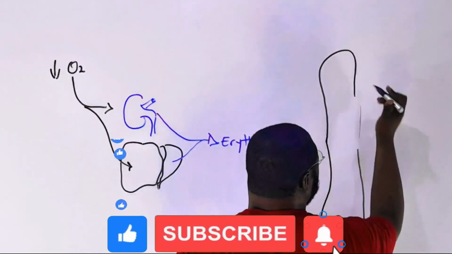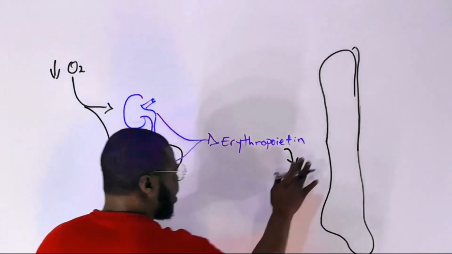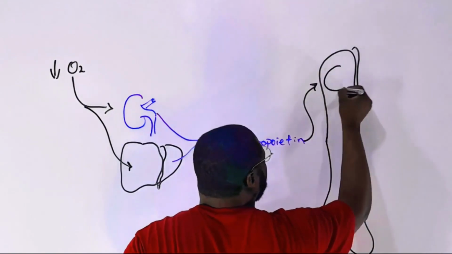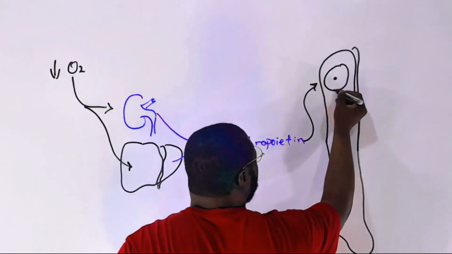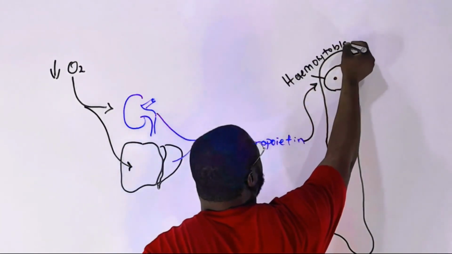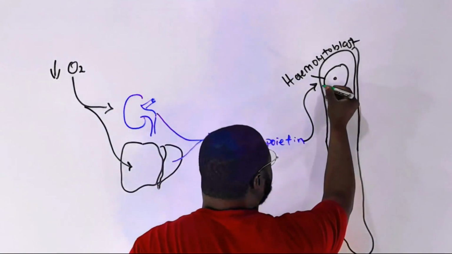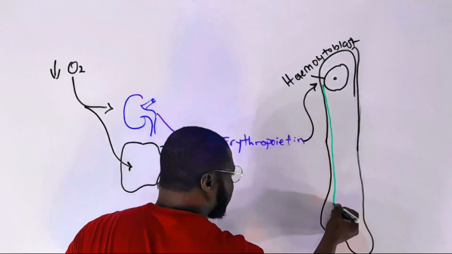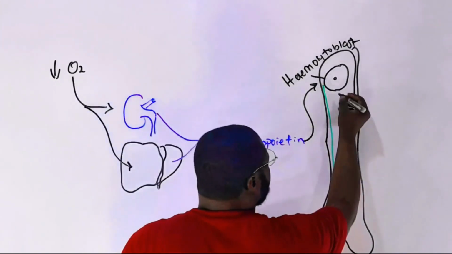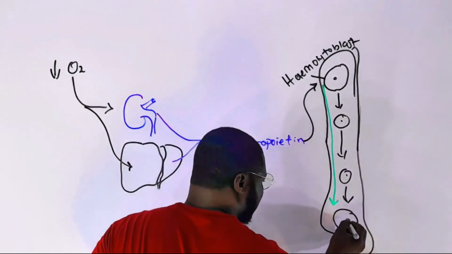So let's assume this is a bone. The erythropoietin will act on the bone marrow, on the hemocytoblast. The hemocytoblast develops through a series of stages, becoming many cells, until it forms the final one, the reticulocyte.